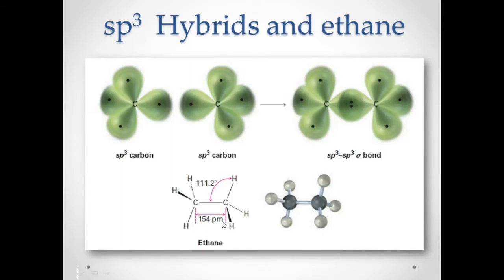The C-C bond length is 154 picometers, a lot greater than the C-H bond, because of repulsion. This is its general structure, and you have a ball and stick model for this. Always remember how to write it in three dimensions: the solid line, the wedge line, and the dash line.